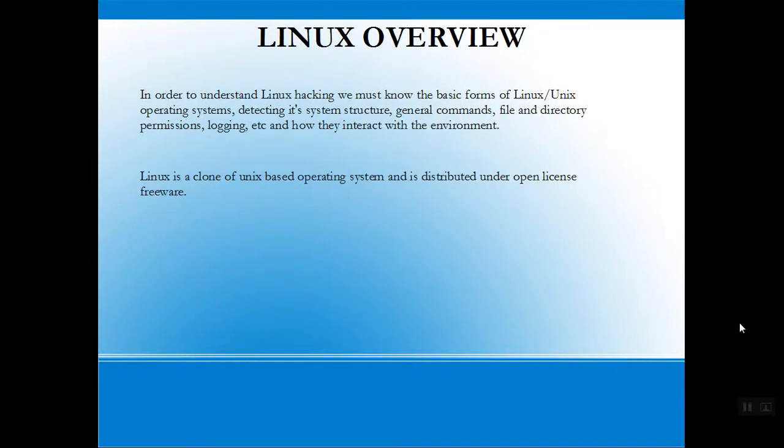Hi dear friends. Now let me start with a new topic which is Linux hacking or Linux security. In order to understand Linux hacking, we must know the basic forms of Linux or Unix operating system, detecting its system structure, the general commands, file and directory permissions, logging, and so on. We should also know how they interact with the environment. Linux is a clone of Unix-based operating system and is distributed under open license freeware.